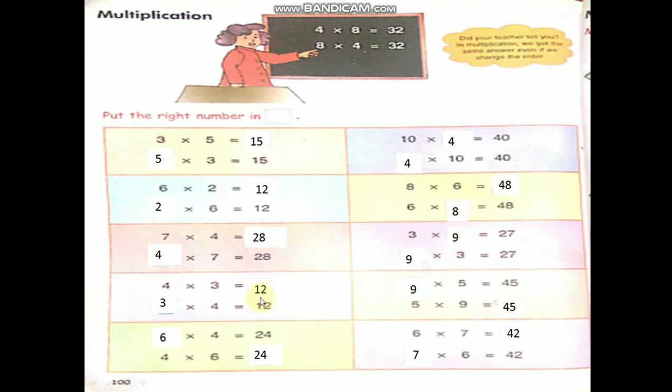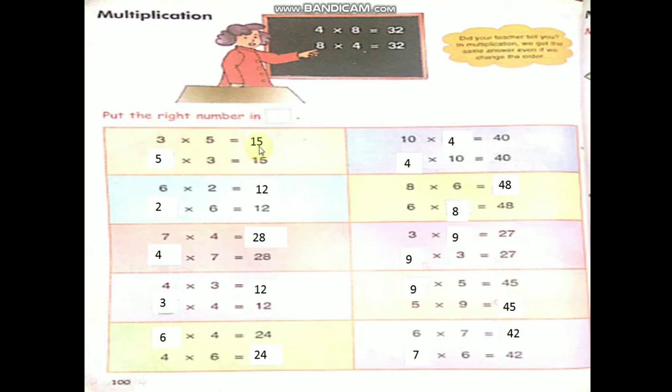We will practice some more, children. Here see, multiplication: 4 8s are 32, 8 4s are 32. If we change the order also, in multiplication we get the same answer. Now here see, children, put the right number in the box.